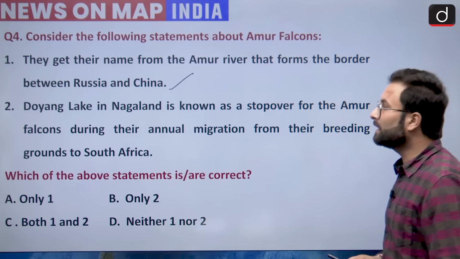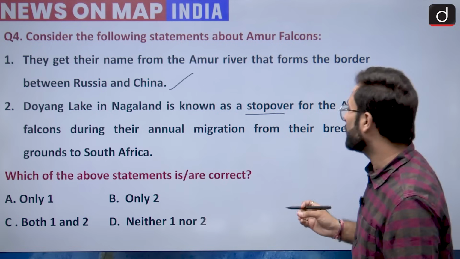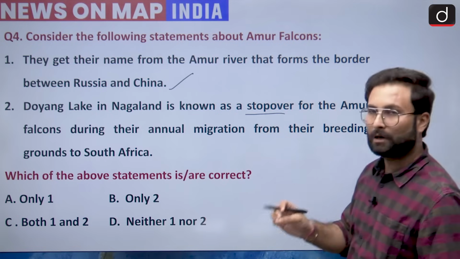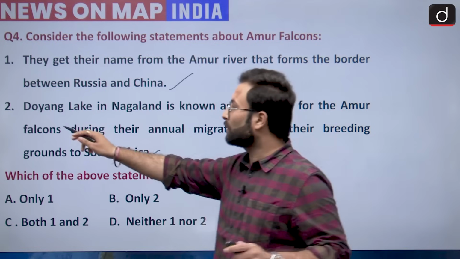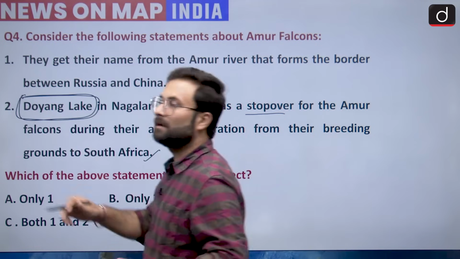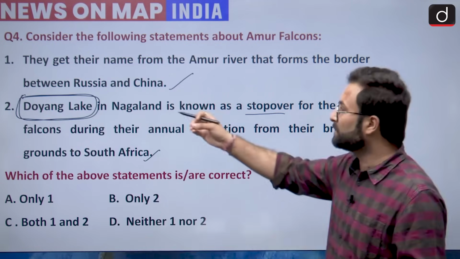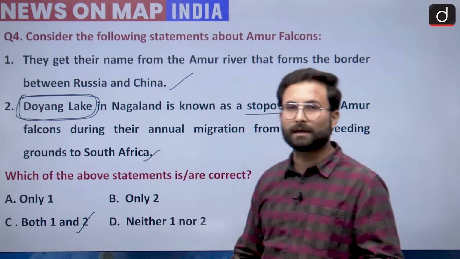Then Doyang Lake in Nagaland is known as the stopover for the Amur falcon during their annual migration from their breeding grounds to South Africa. So basically that is also correct, which we have already talked about. Doyang Lake in Nagaland is the particular space where they would go for a stopover. So please remember this particular lake as well. Now both the statements are correct, so option C would be your right answer.